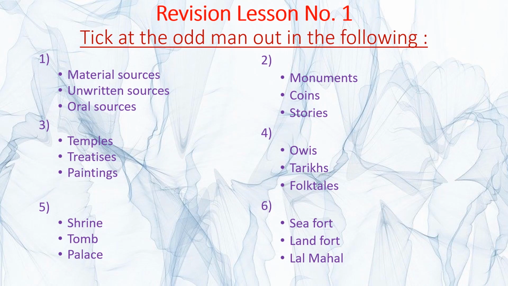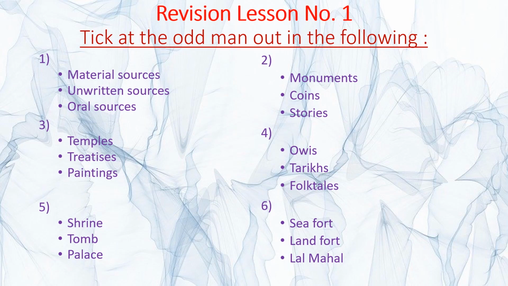Now see the second one. Again 3 are given here, that is monuments, coins and stories. So as I told you earlier, monuments and coins are going to be the material source and stories is an oral source. So what is the odd man out here? That is the stories, right? Now see the third one, that is the temples, paintings and treatises. So here the odd man out will be the second one. You are going to click on the second one. So you have to think and click it.